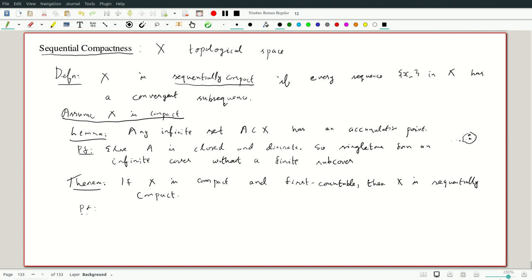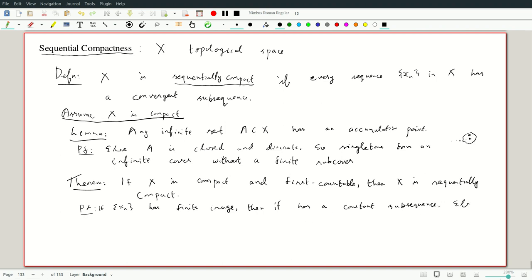First of all, if the sequence x_n has finite image, this is a priori possible, then it has a constant subsequence. If it takes only finitely many values, it must take at least one of them infinitely often. Any constant sequence is convergent.